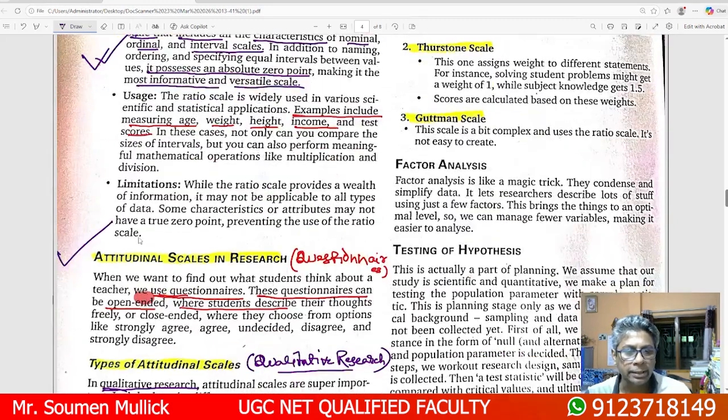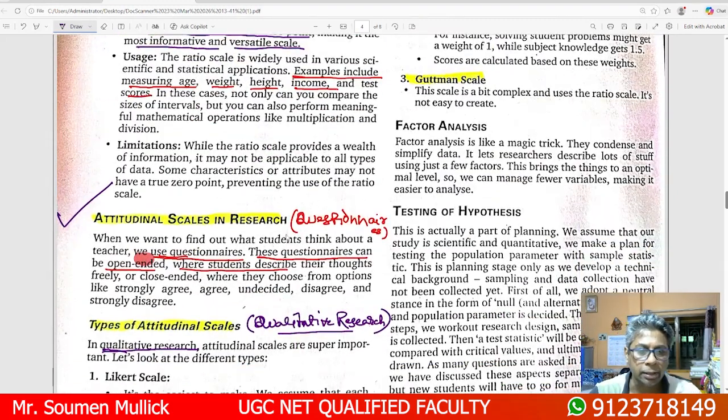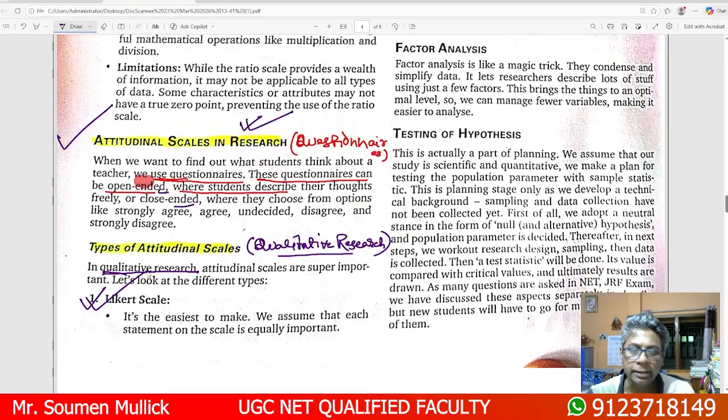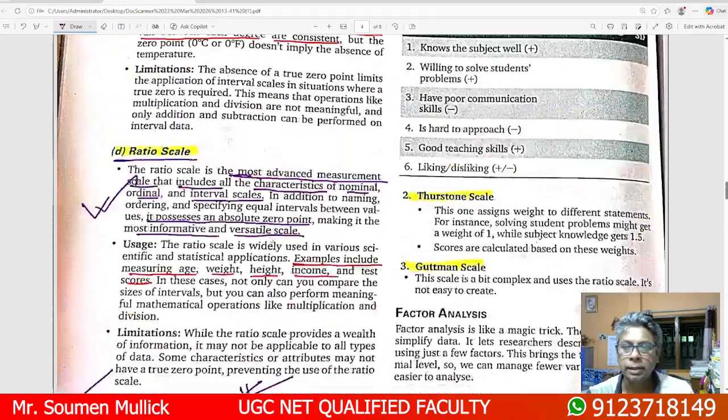Next is the important attitudinal scale. The attitudinal scale is based on a questionnaire. It can be an open-ended question, where students describe their thoughts freely, or close-ended. As an example, students think about the future. Under this section, we have to study the Likert scale. The Likert scale is an attitudinal scale.